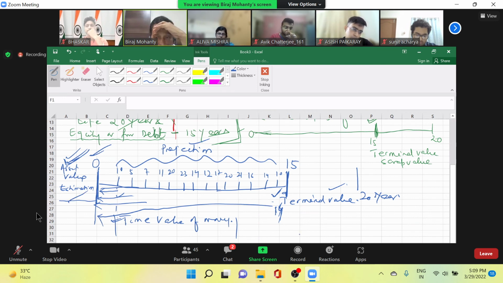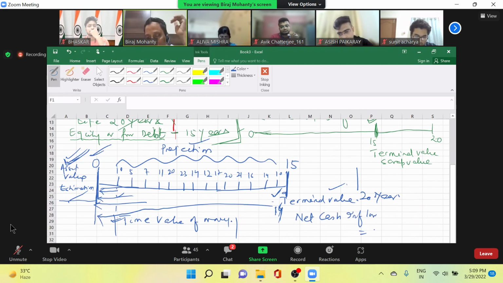True or not? So what is my final decision? So what is my net cash inflow? I put it as sigma CI divided by (1 plus r) to the power t, plus terminal value divided by (1 plus r) to the power n.